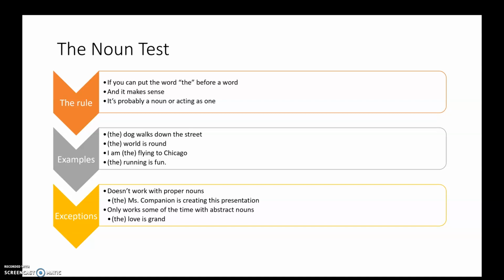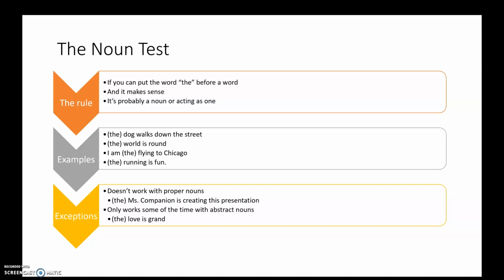Just know that sometimes, even if a word appears to be one part of speech, it can be acting as another. And in this case, this test is how you identify what purpose a word is functioning in a sentence. So here, running is a noun.